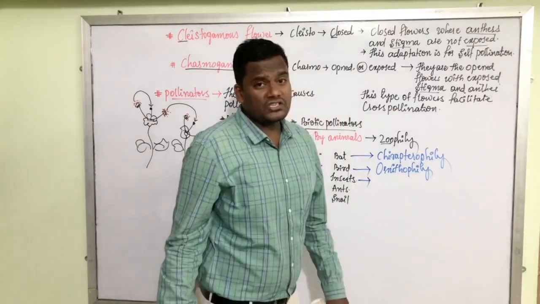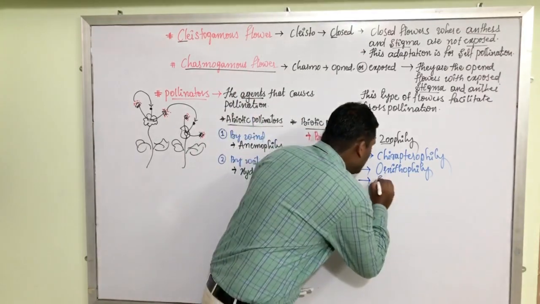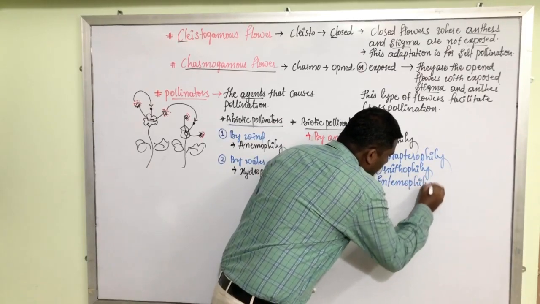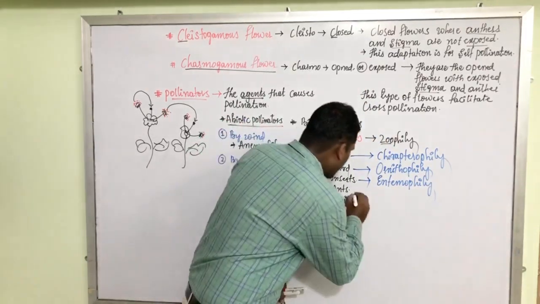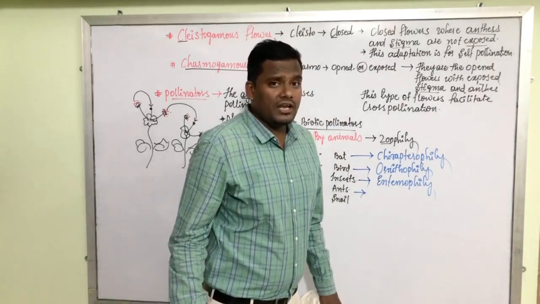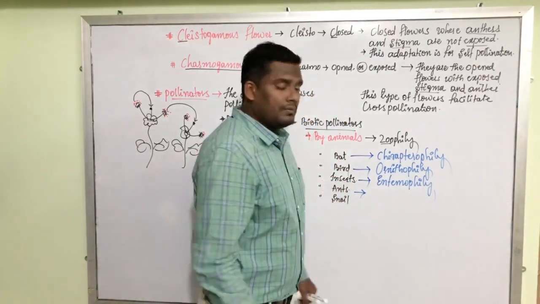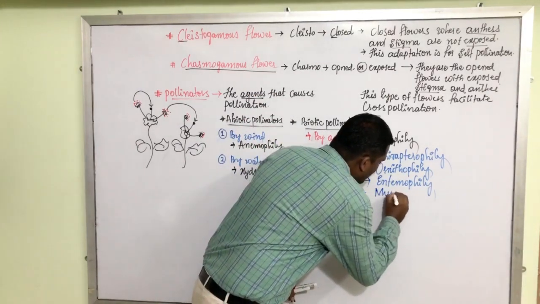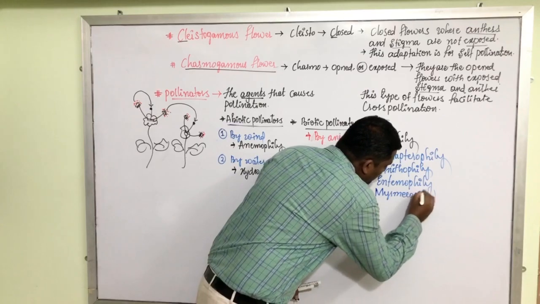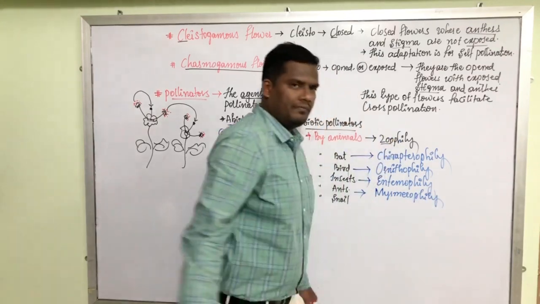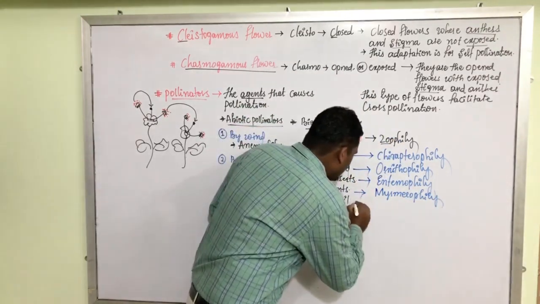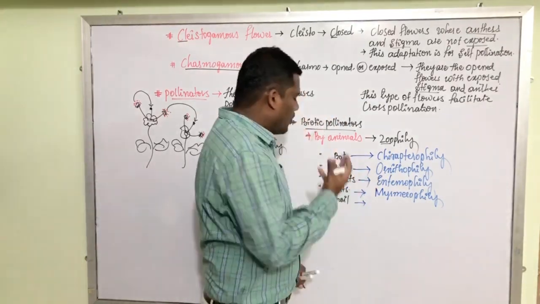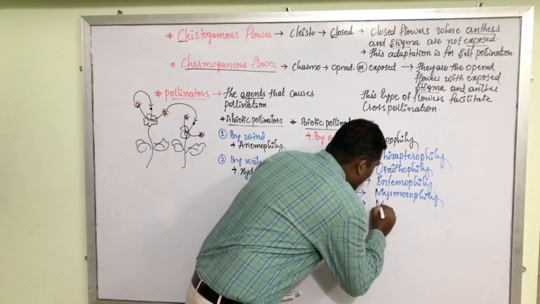Pollination by insects is called entomophily. In some plants, pollination is done by ants. Pollination by ants is called myrmecophily. In some plants, pollination is done by snails and slugs. Such pollination is called malacophily.